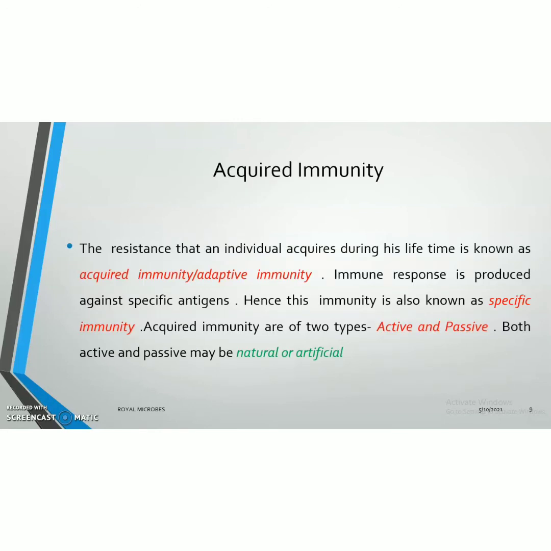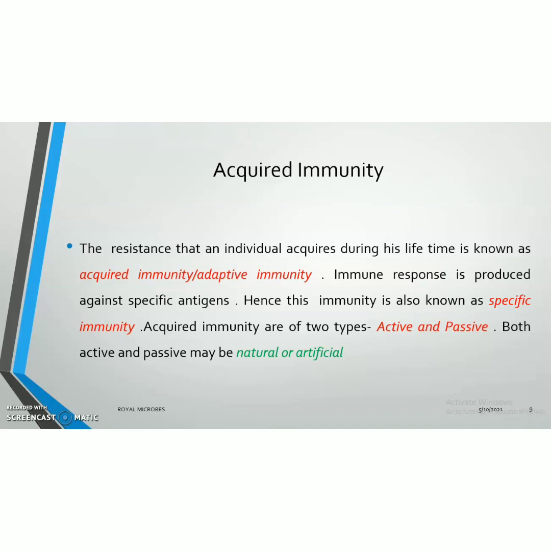Next we can see acquired immunity. It is the resistance that an individual acquires during his lifetime. This is acquired immunity, or it is also known as adaptive immunity. The immune response elicited will be against a specific antigen. So this immunity is also known as specific immunity.